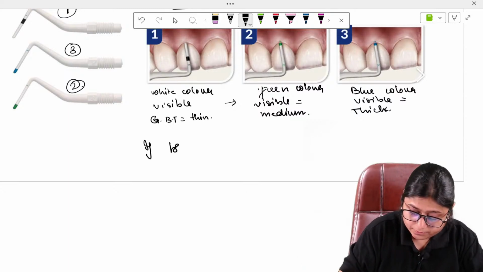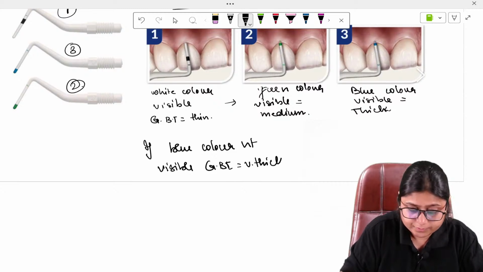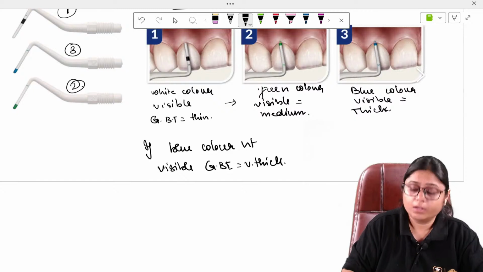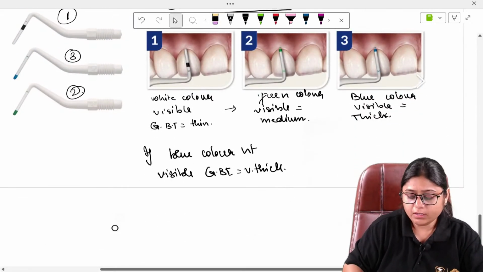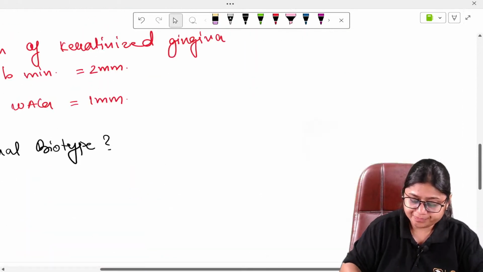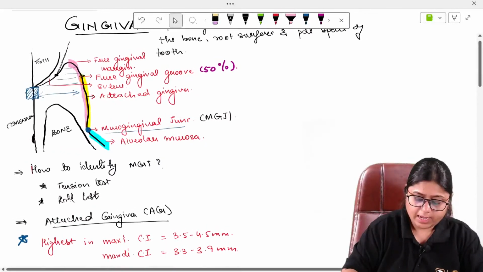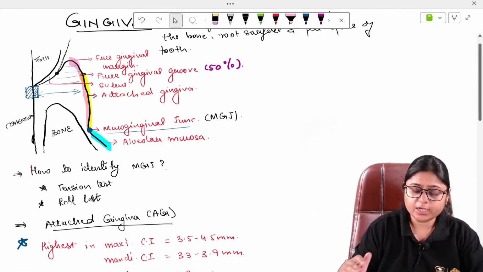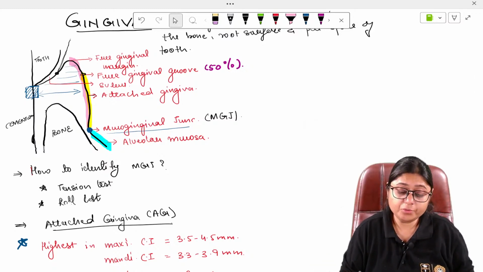If blue color is not visible, then gingival biotype is very thick. Okay. So this was about the attached gingiva, the mucogingival junction, alveolar mucosa, free gingival groove, free gingival margin. These were the important points related to this topic.